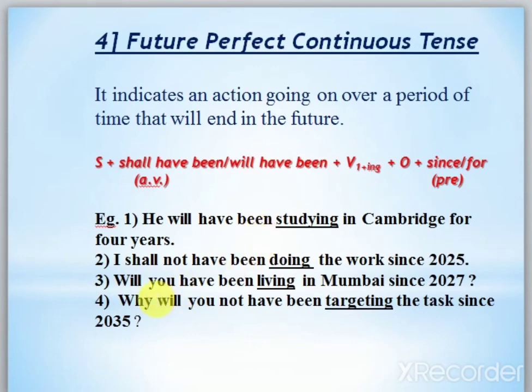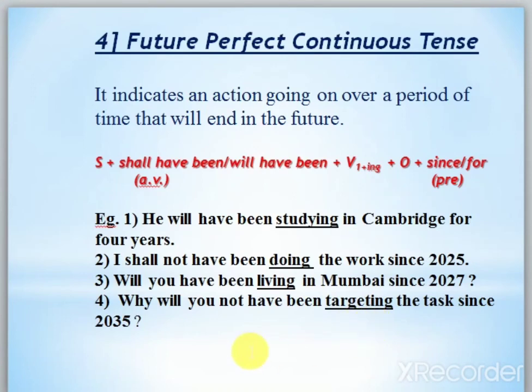Next example. I shall not have been doing the work since 2025. See, why is since there? Because 2025 is the point of time. Will you have been living in Mumbai since 2027? Interrogative. Why will you not have been targeting the task since 2035?